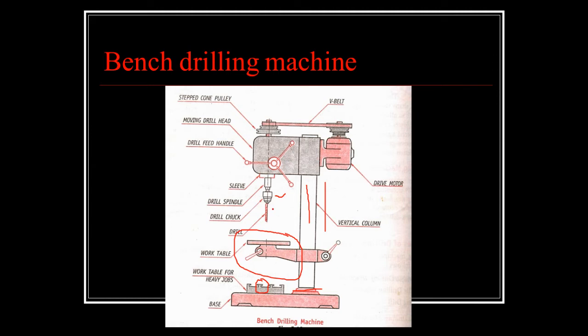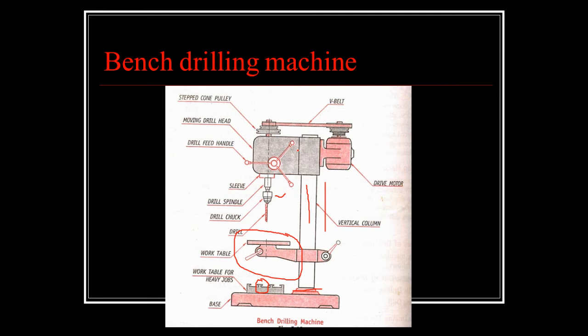Then we have this drill head. The drill head is mounted on the top side of the column. The drill spindle and the driving motor are connected by means of this V belt and the cone pulleys. These are the cone pulleys on which this V belt is attached, and which is powered with the help of this drive motor. This motion is transmitted to the spindle from the motor by the belt.